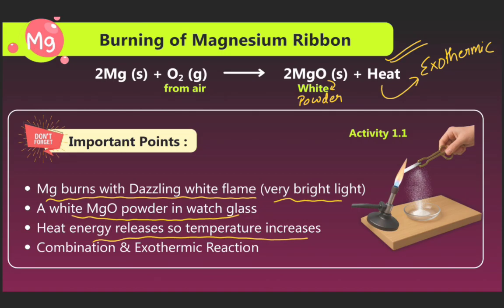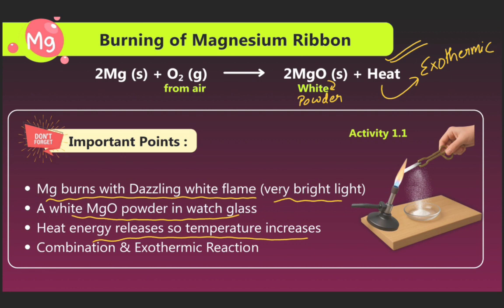Important facts. First point: magnesium burns with a dazzling white flame, a very bright light. It means magnesium burns as white light. The white magnesium oxide powder is seen in the glass. Heat energy is released, so the temperature increases. Due to the production of heat energy, the temperature increases.